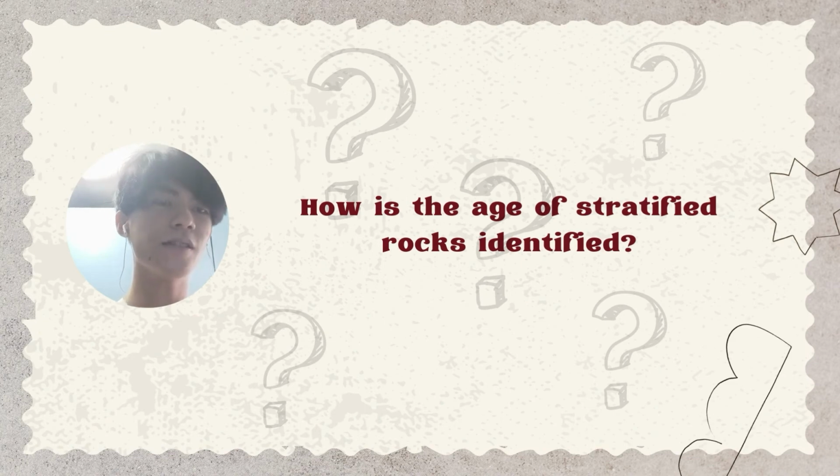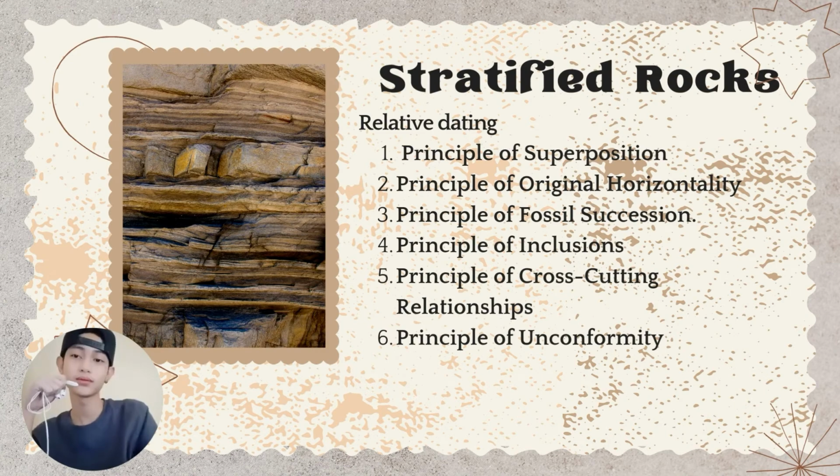Wait, Eric, I have a question. How is the age of stratified rocks identified? Well, stratified rocks are identified by relative and absolute dating. Relative dating is done by doing the following. First, principle of superposition. Younger rocks form on top of older ones. Second, principle of original horizontality.